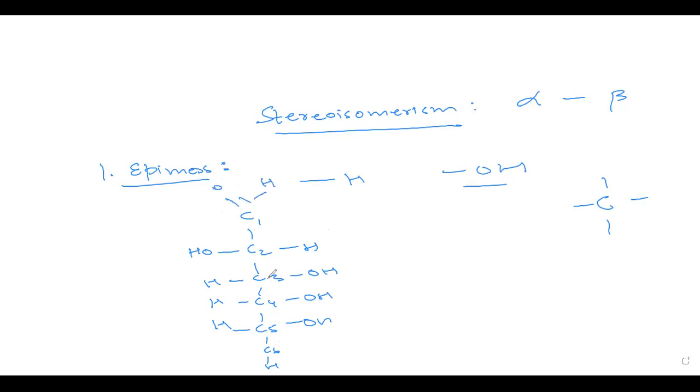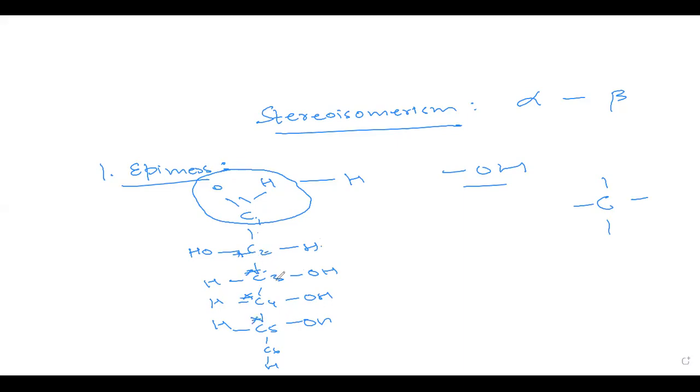Now, see, carbon 1 has different bonds because this one is the aldehyde group. This shows that this is polyaldehyde. But with C2, we can see it has different bonds. Similarly, C3 has all 4 different bonds. Similarly, C4 also has 4 different bonds. C5 will also have 4 different bonds.